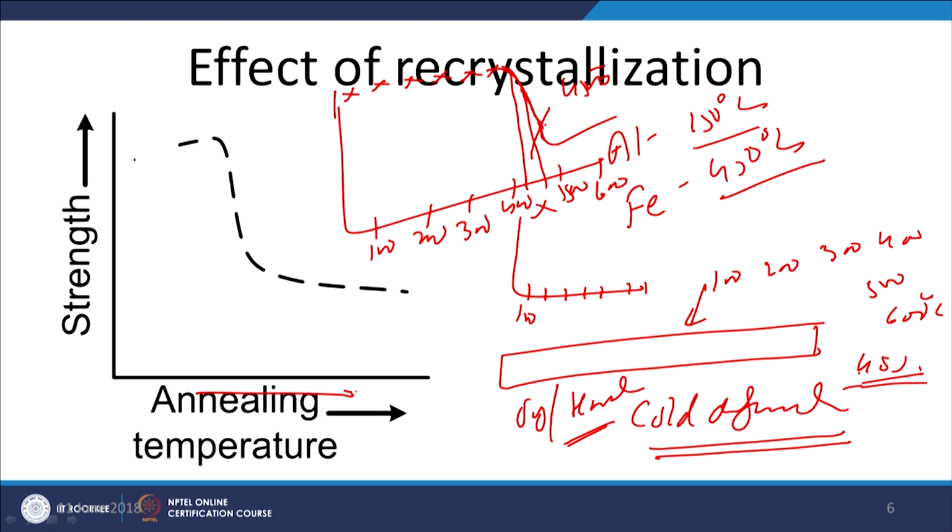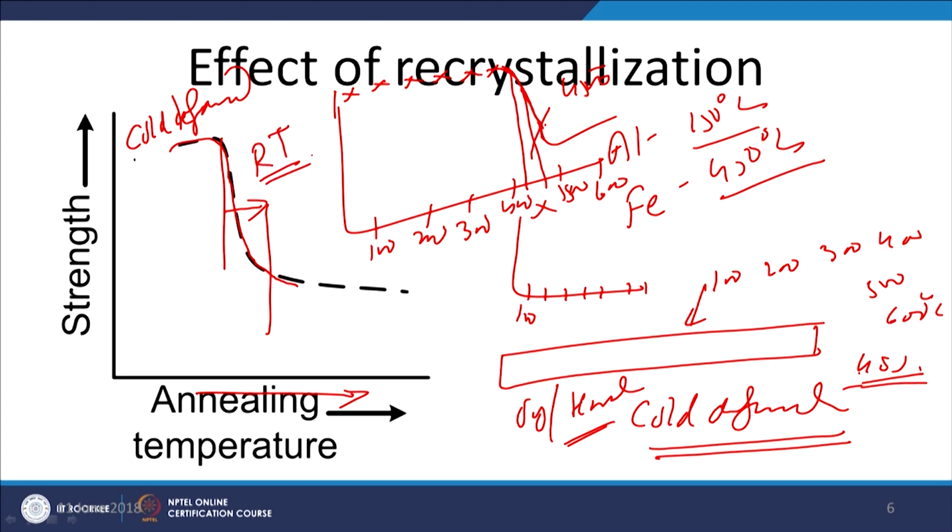With the increase of annealing temperature, the cold deformed metal is subjected to a drastic reduction in the strength as soon as the annealing temperature goes beyond the recrystallization temperature.